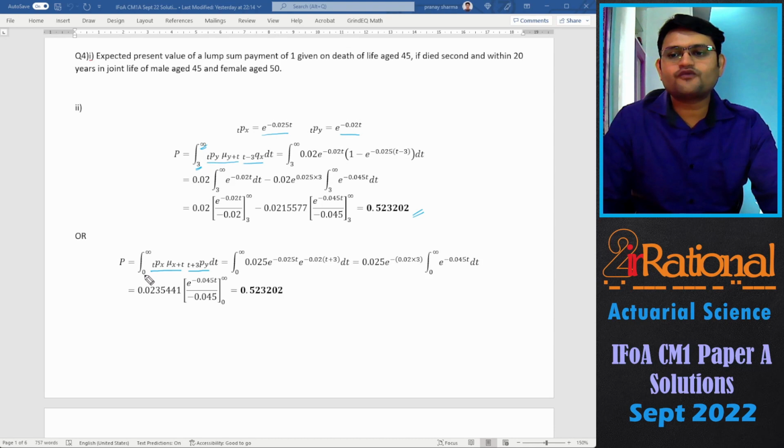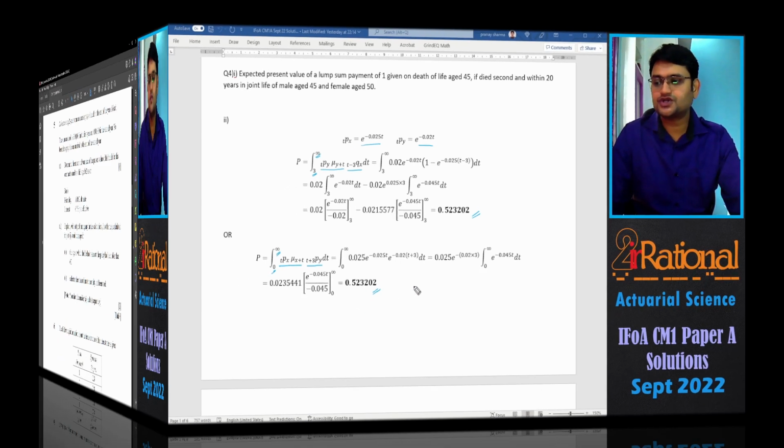So this will go from 0 to infinity, and again substitute all the values to get your same answer. Let's see the next question.